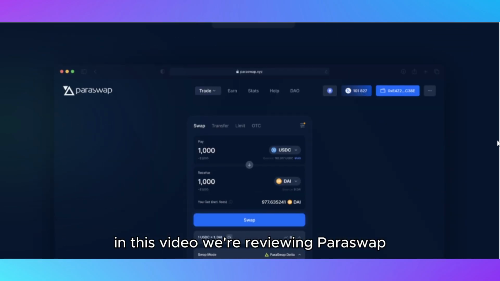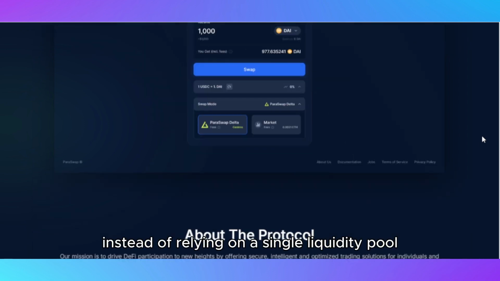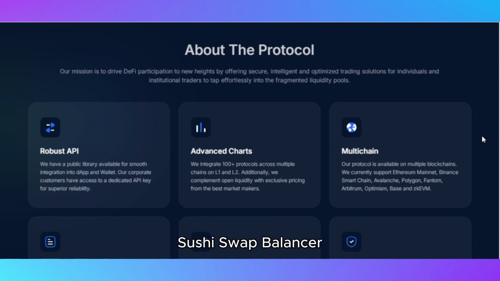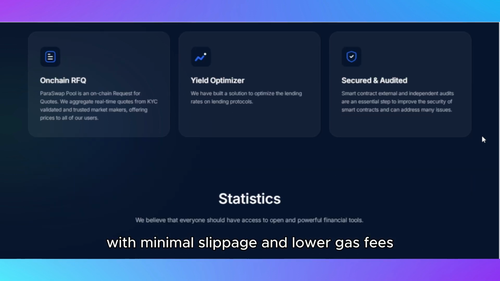In this video, we're reviewing ParaSwap, a powerful decentralized exchange DEX aggregator that finds the best token swap rates across multiple platforms. Instead of relying on a single liquidity pool, ParaSwap scans multiple DEXs, including Uniswap, SushiSwap, Balancer, Curve, and others, ensuring users always get the most efficient trades with minimal slippage and lower gas fees.